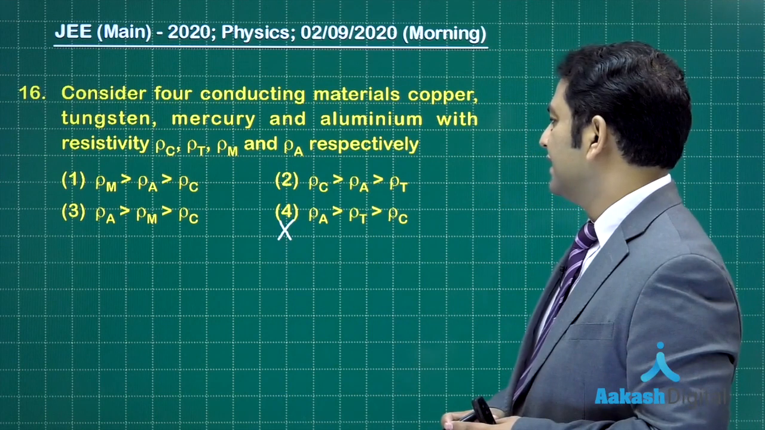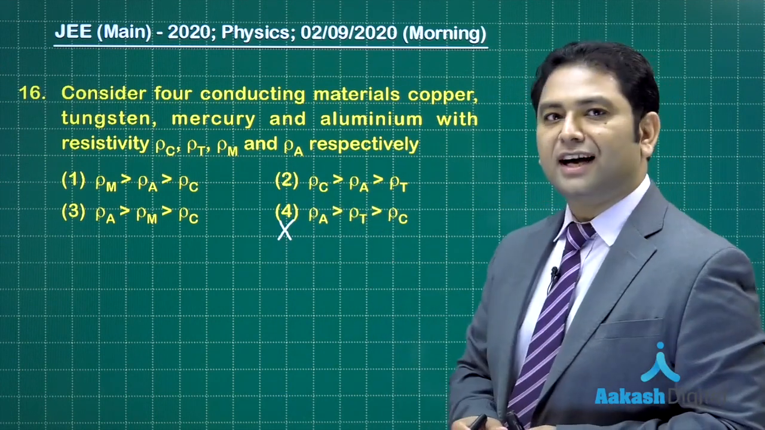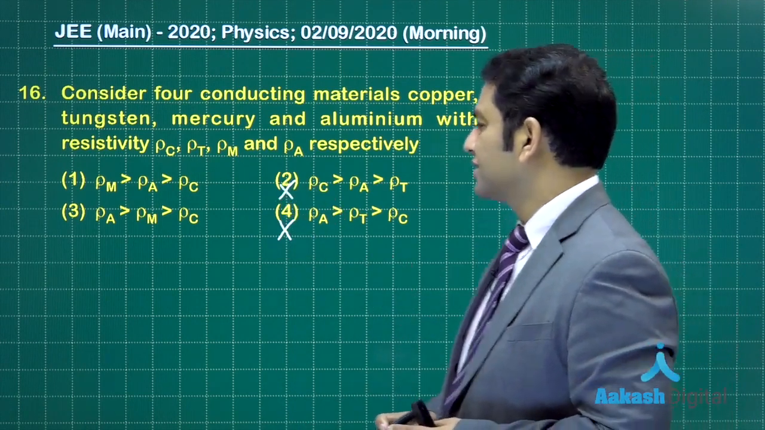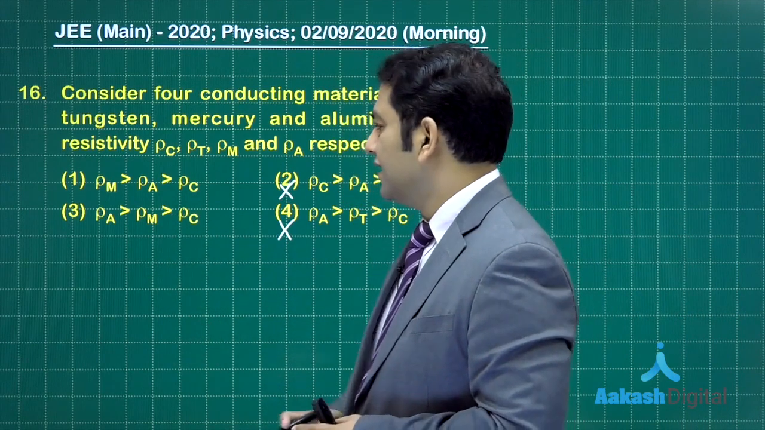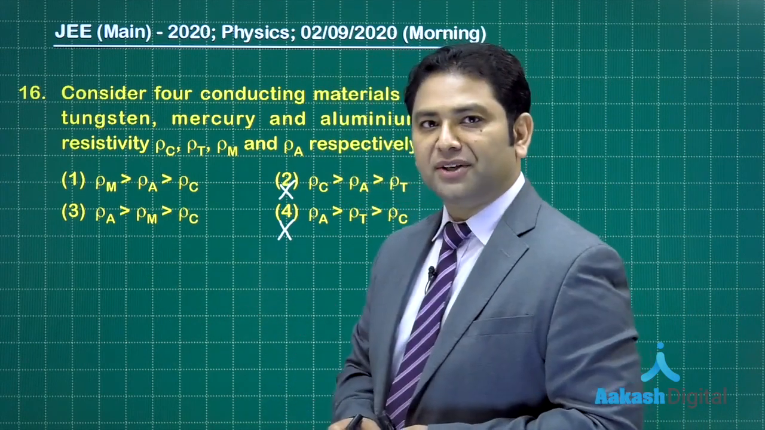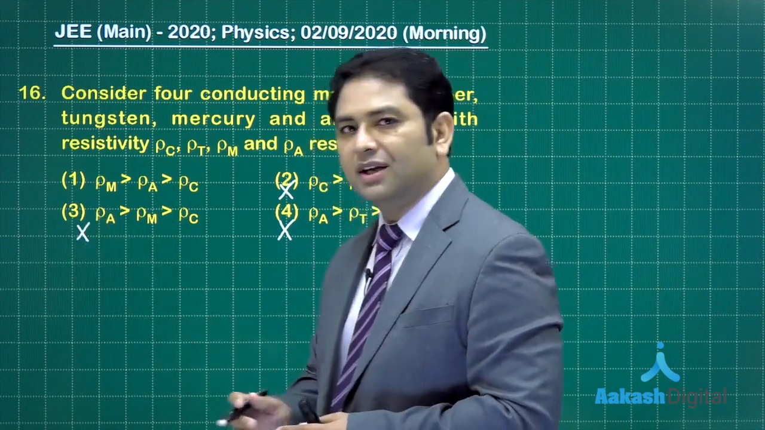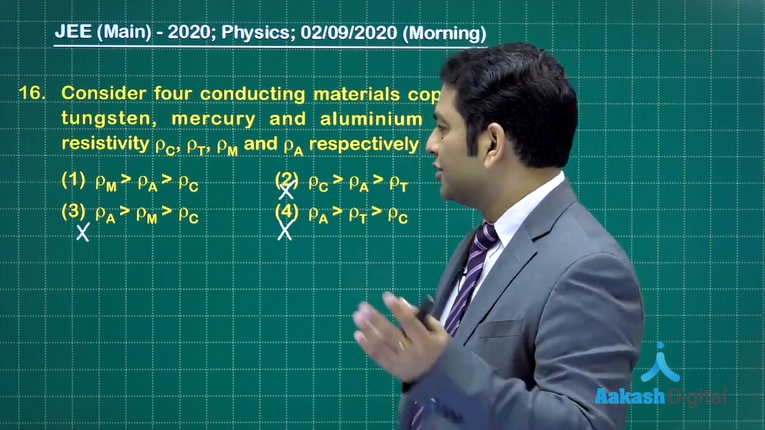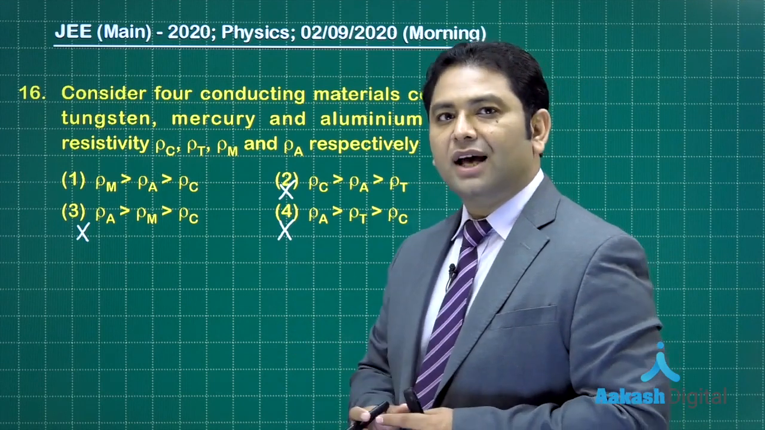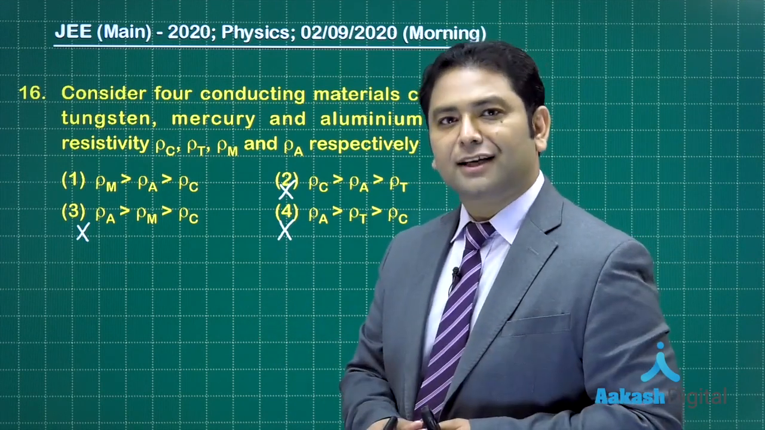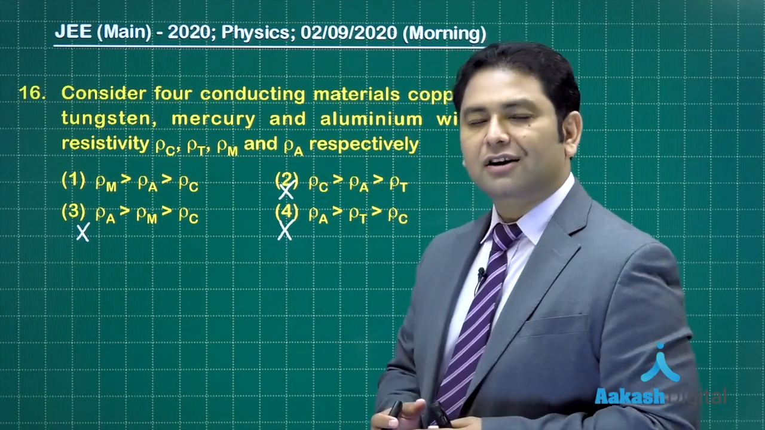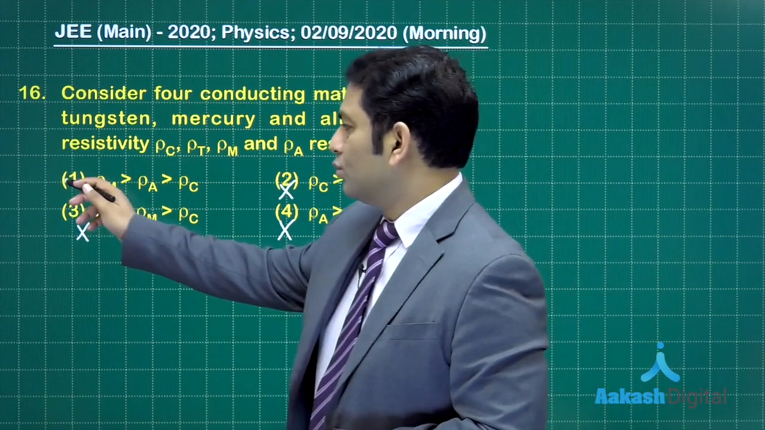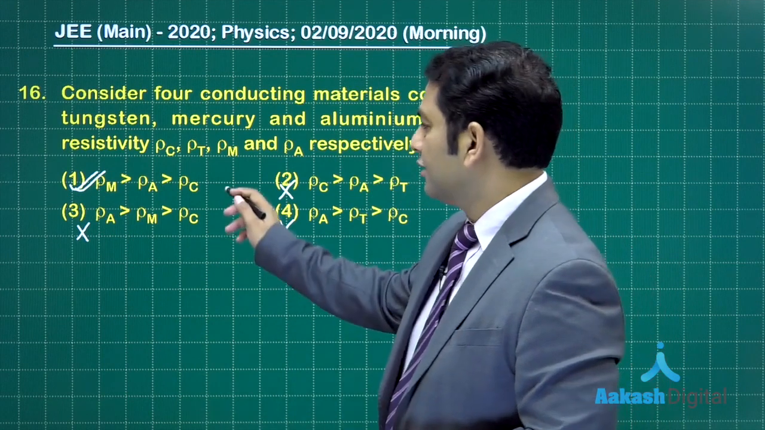Option number 2, let's see. It says copper has a resistivity higher than that of aluminum. This also does not make sense. Option number 3 says that mercury has a resistivity lesser than that of aluminum. That also does not make sense, because we know aluminum and copper are among the best conductors, and on top of that, copper has better conductivity than aluminum. So, obviously, option number 1 would remain and that would be the correct option.